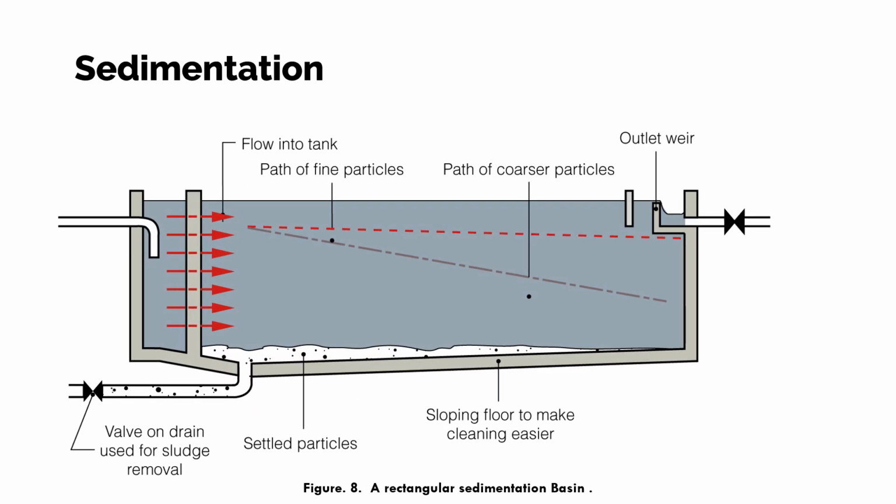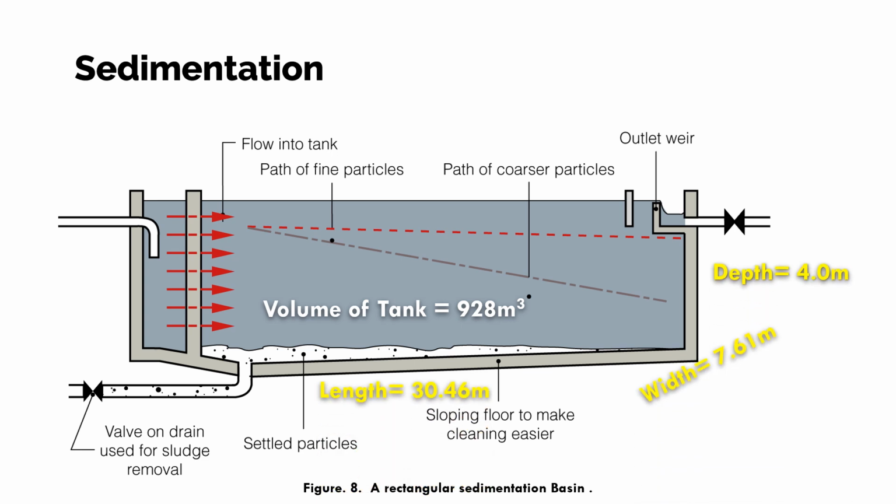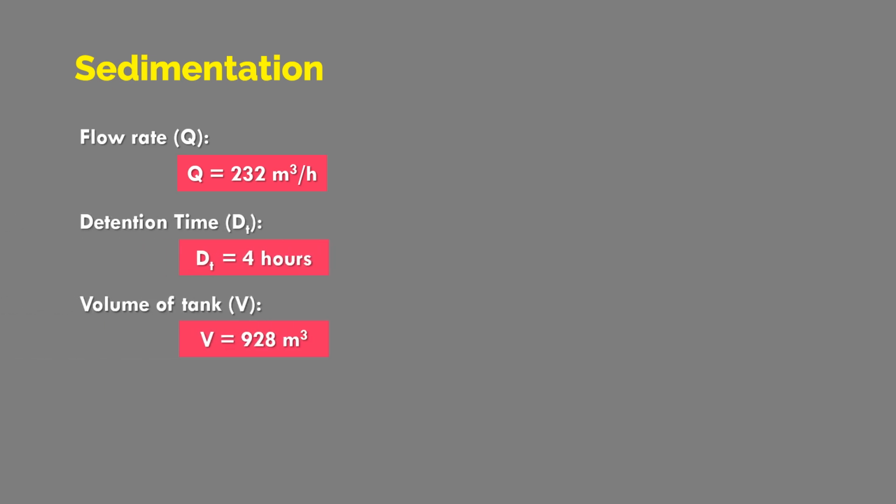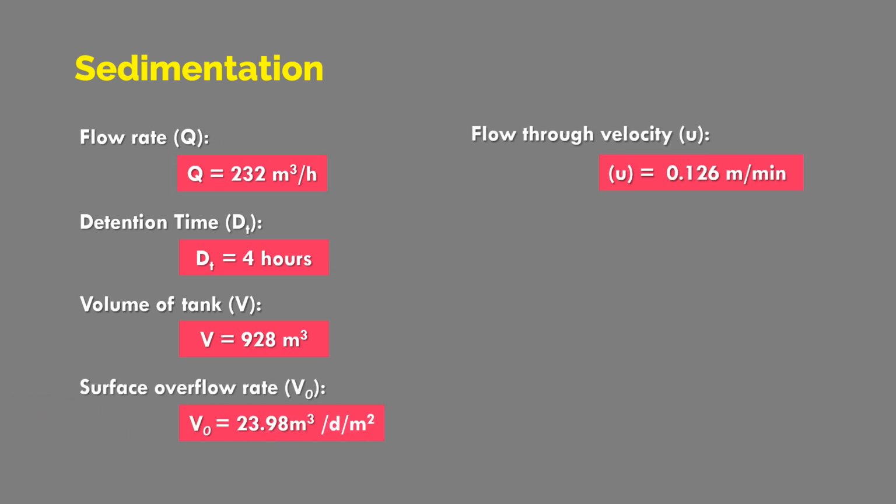Here is the design of the sedimentation tank. You can see here the volume is about 928 meter cube, depth is about 4.0 meter, width is about 7.5 meter, and length is about 30.46. Its flow is 232 meter cube per hour, detention time is 4 hours, and volume is 928 meter cube, and surface overflow rate is 23.98 meter cube per day per meter square.